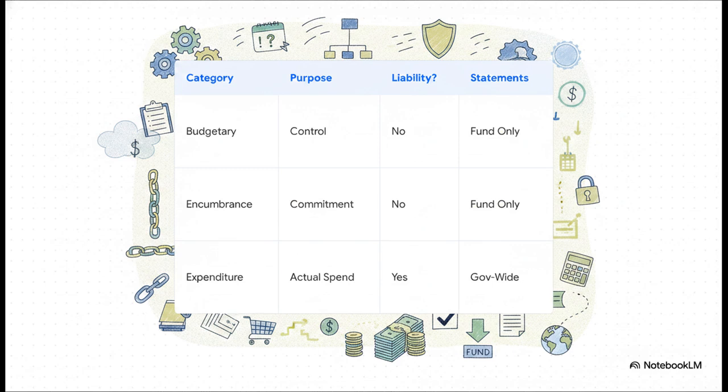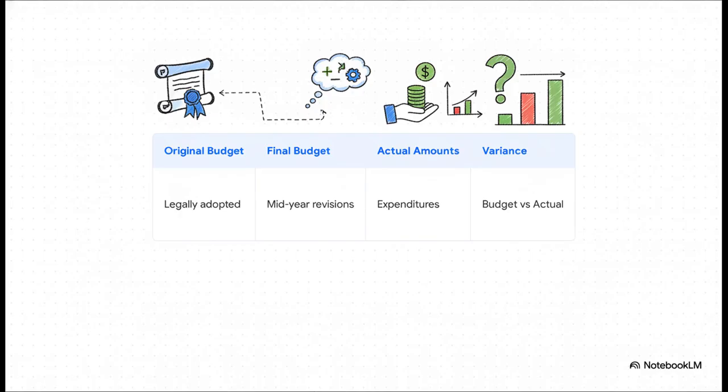Don't fall for it. Ultimately, all of this complex data we've been talking about has to be reported to the public. State and local governments must provide what's called a budgetary comparison schedule, and this brilliantly illustrates how the whole life cycle comes together. The format requires very specific columns. You must show the original budget, which is the legally adopted appropriations at the start of the year. You must show the final budget, which includes any legally authorized mid-year revisions. Then you show actual amounts, and crucially here, actual means expenditures. Finally, a variance column is often presented, showing the exact difference between that final budget and the actual expenditures.